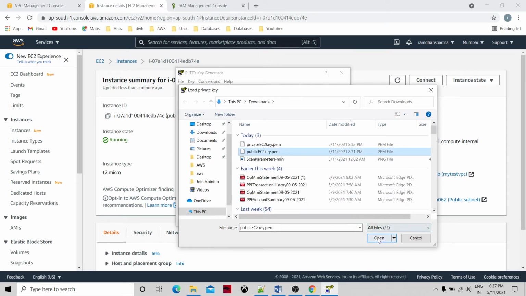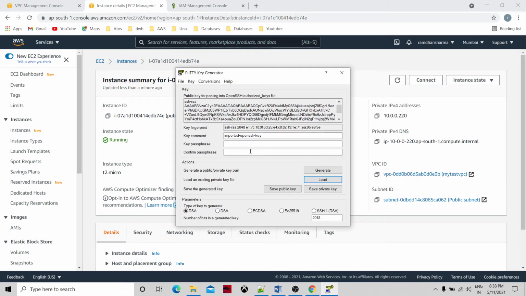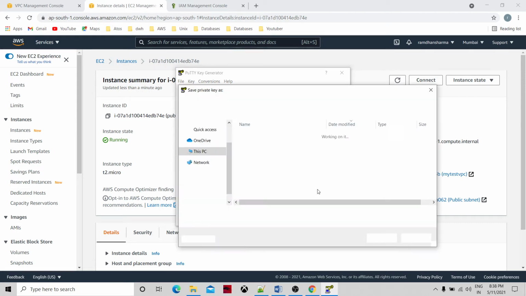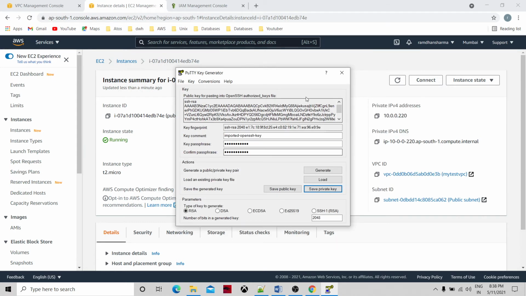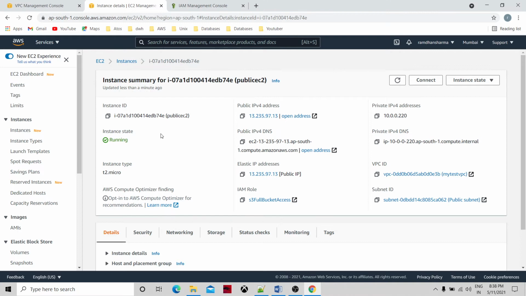Okay, I need to give the password, so I forgot that earlier. I've given the key passphrase. Fingerprint I have loaded. Passphrase is this one. Then I have to save the private key, public PPK key, and save it. Okay. Now I am going to close.